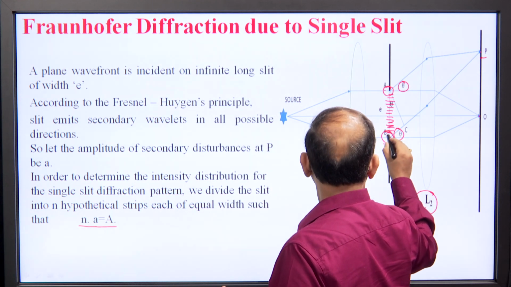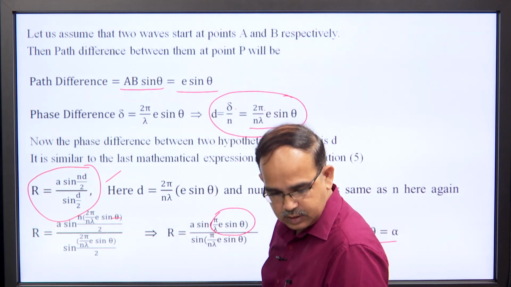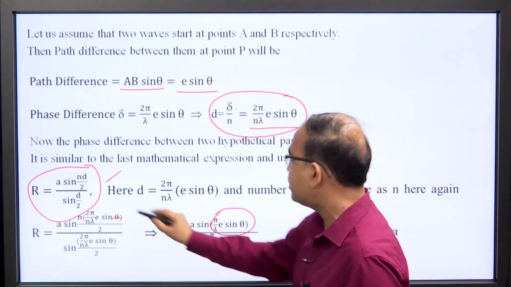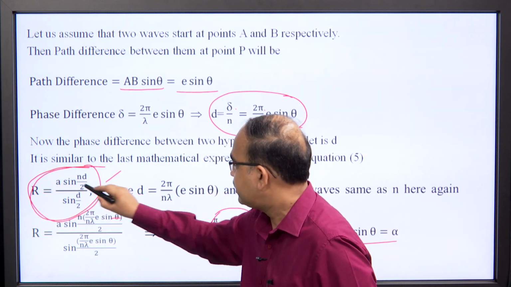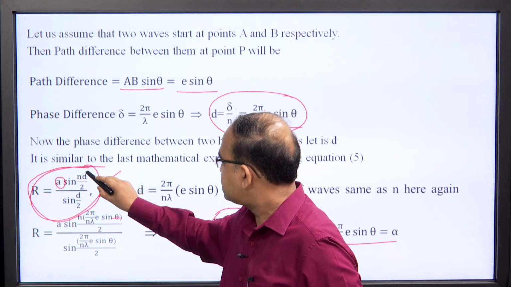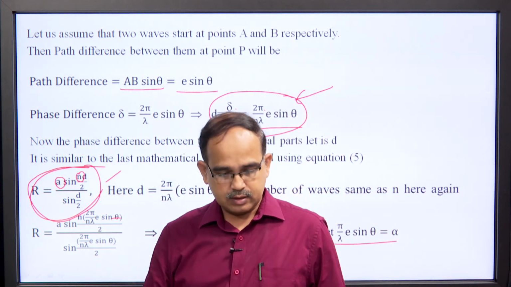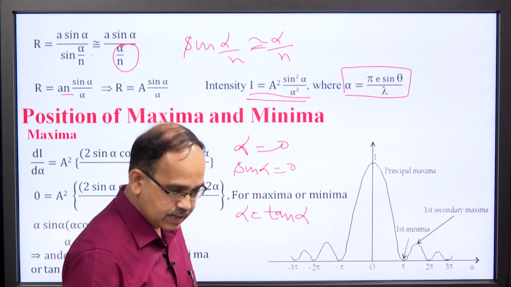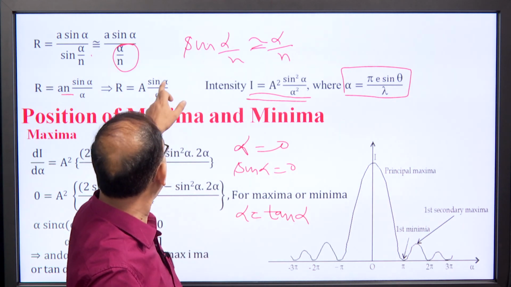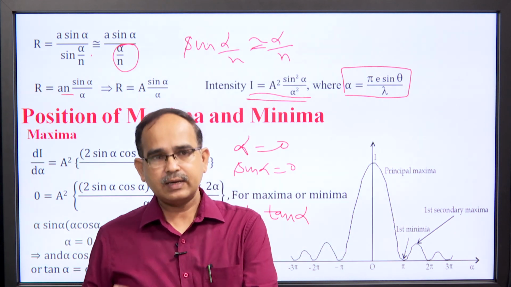So this situation is very similar to the last article, and we directly applied the relation R is equal to a sin(n delta by 2) over sin(delta by 2). With the assumptions made, we can directly calculate the resultant as R is equal to A sin alpha over alpha, and these are directly used in our next articles.